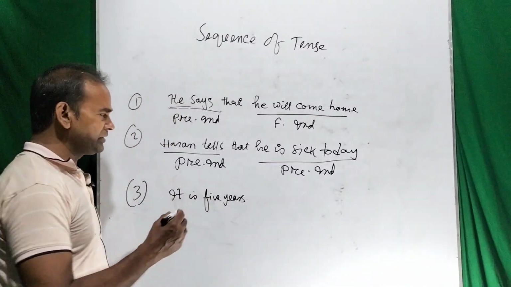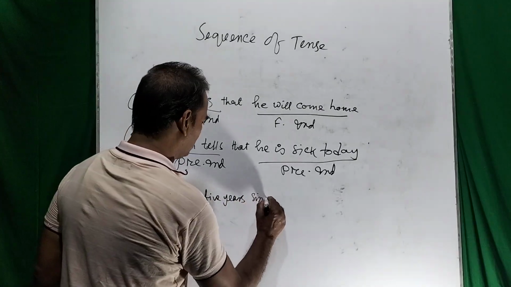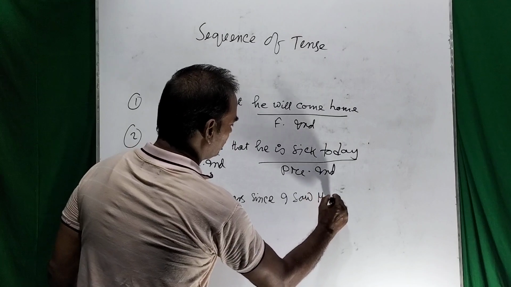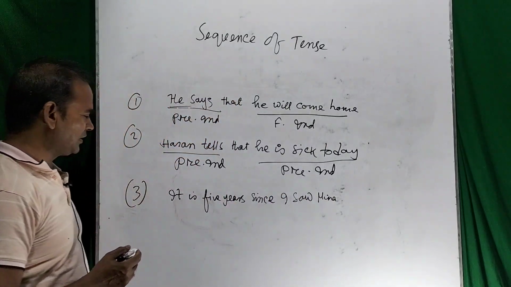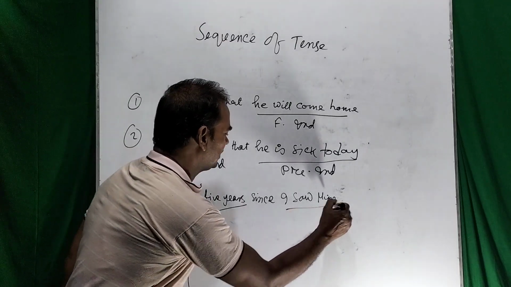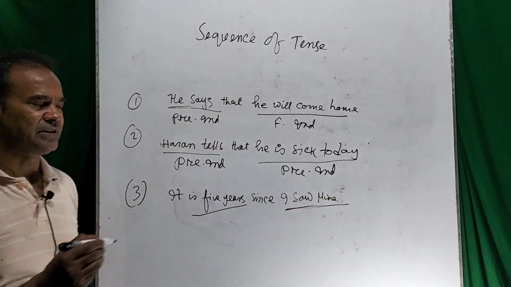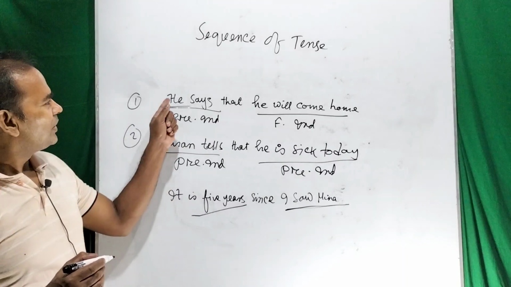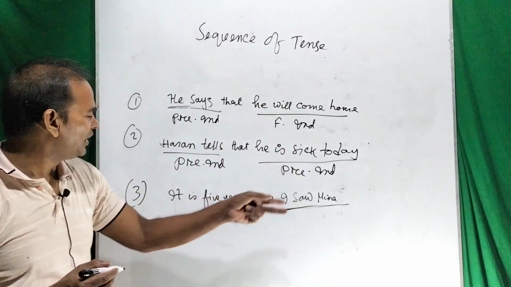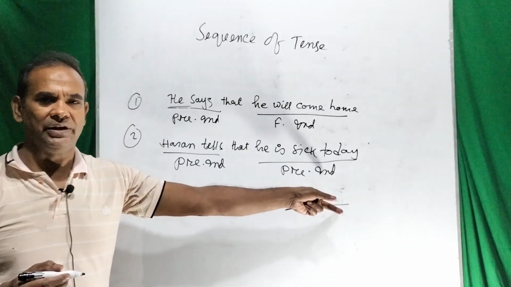It is five years since I saw Meena. So dear students, you can see this is the present indefinite and this is the past indefinite. So present indefinite with future indefinite, present indefinite with present indefinite, present indefinite with past indefinite.